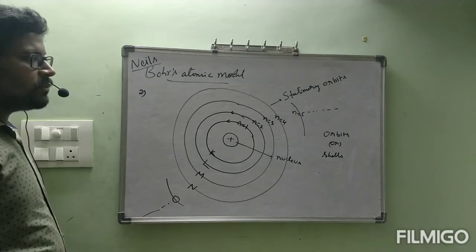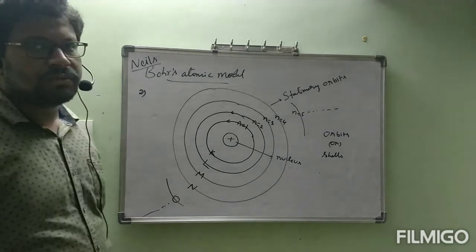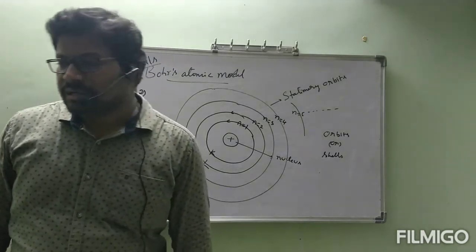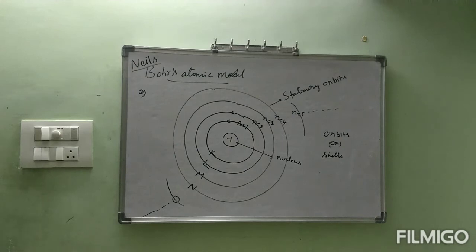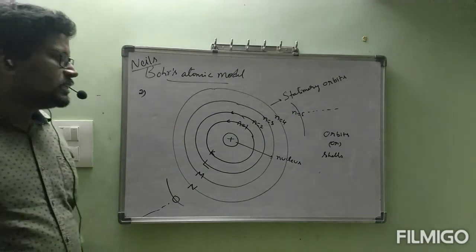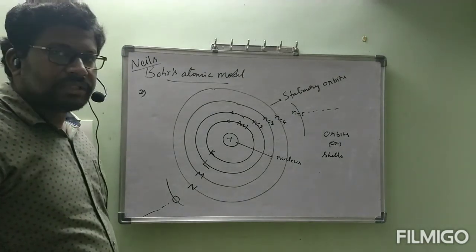First point: total positive charge present in the atom is present at the center and electrons revolve around the nucleus in different orbits without losing energy. So those orbits are called stationary orbits. Next, he gave numbers to the orbits, that is n is equal to 1, n is equal to 2, n is equal to 3, n is equal to 4.